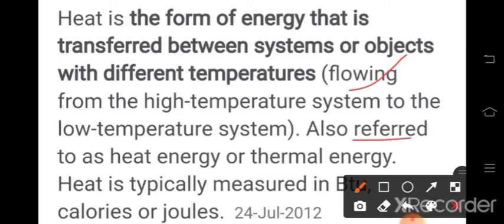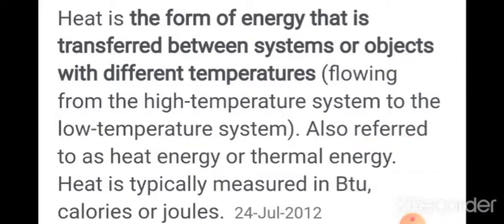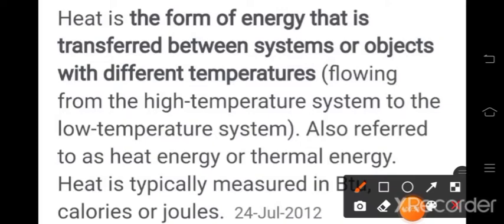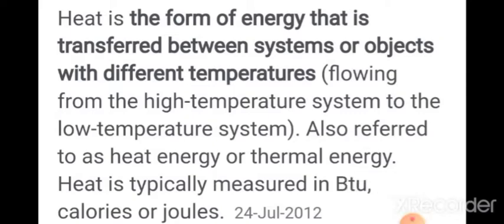Heat is typically measured in calories and joules, or we can say BTU. So this is the basic information about heat. Heat can transfer from one substance or object to another. All these things we have to study in detail in this chapter.